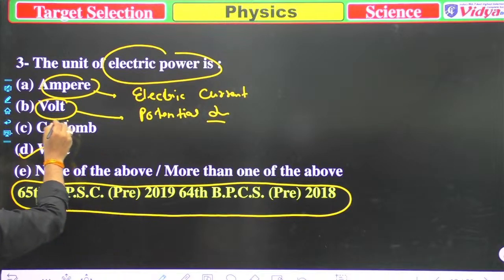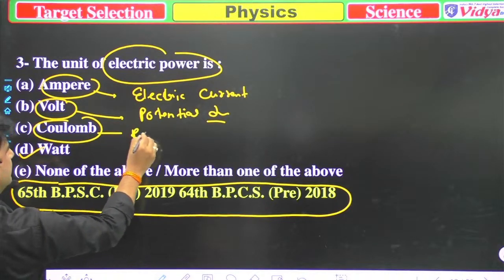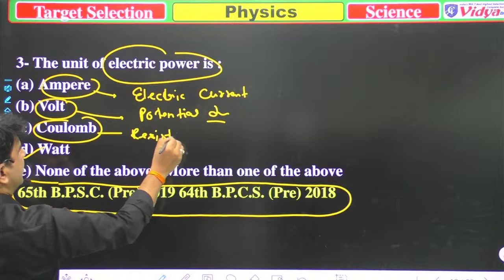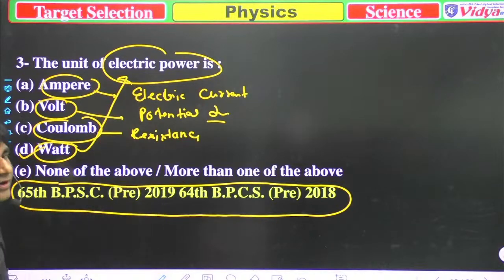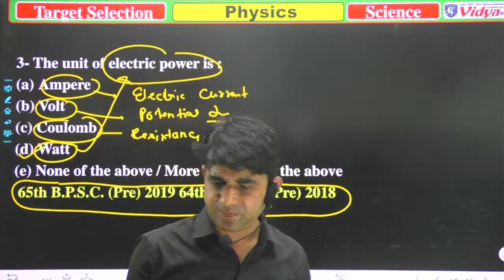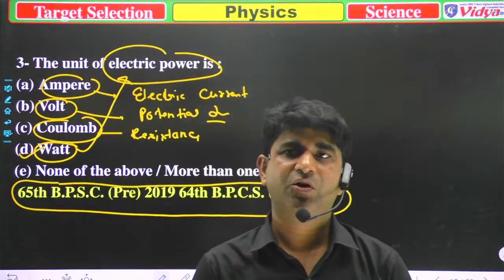Coulomb is the unit of resistance. And watt is the unit of power, and that power could be electric power or any type of power.